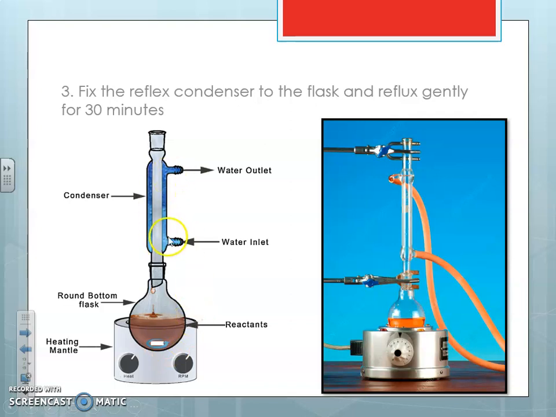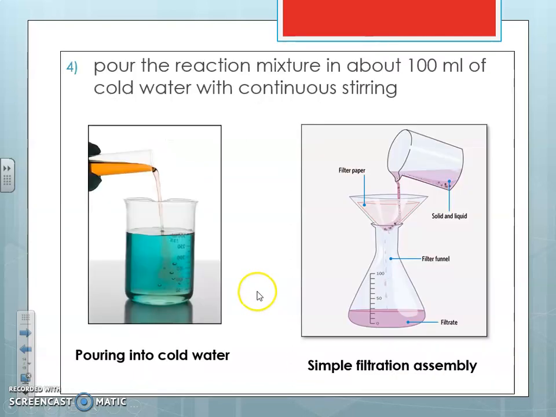So we add the reflux assembly, so that whatever reaction we need to heat for 30 minutes, maybe for 1 hour, maybe for 2 hours, wherever there is long-term heating, we heat the reaction mixture under reflux, so that due to the presence of the condenser we prevent the loss of the reaction mixture. So this is exactly the assembly. Cooling pipes are there, inlet and outlet to the condenser. We have to use two clamp stands, one clamp which will hold the condenser, and a second clamp which will hold the RBF, and this is the heating system. Normally a burner can also be used.